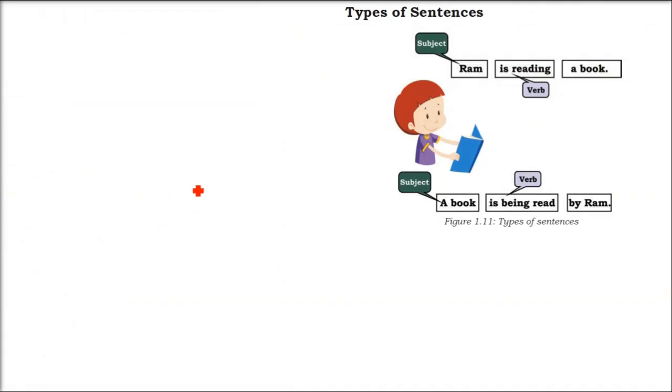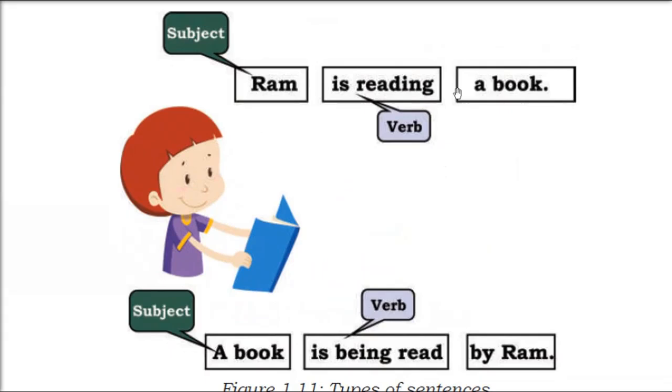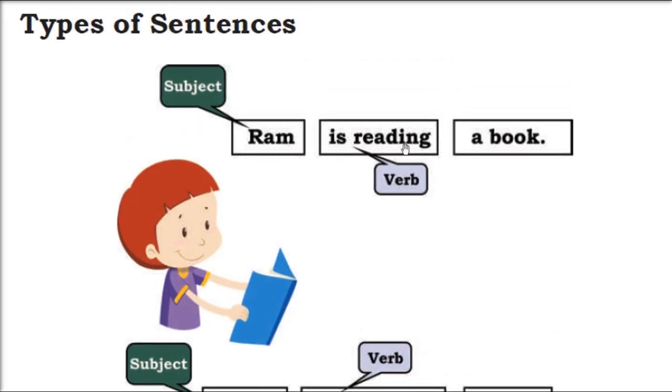What are the types of sentences? To be very precise, it has to be active and passive. So Ram is reading a book. So Ram is directly doing the work on the object. Ram is subject, is reading is verb, and a book is an object.